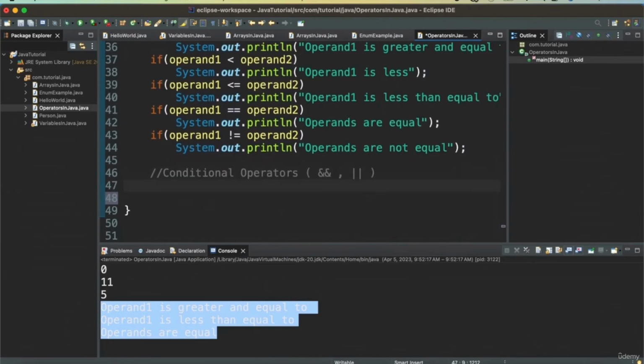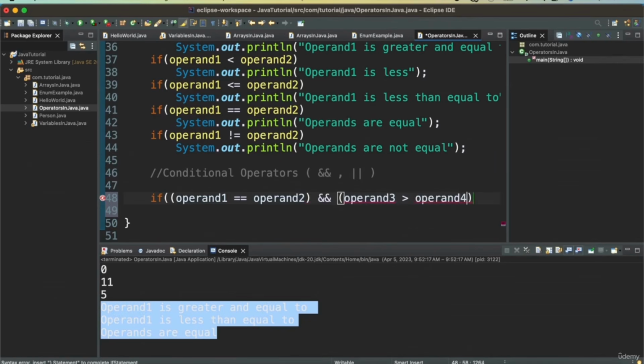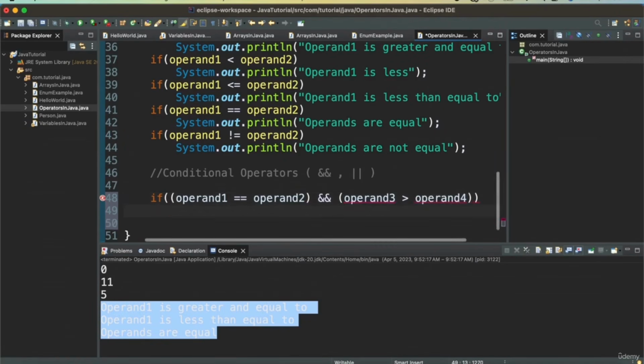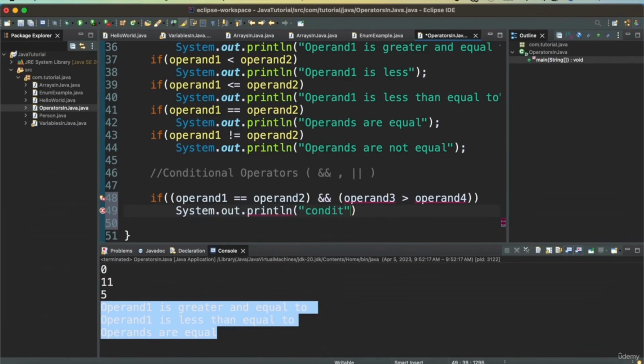Conditional operators are when you use two conditions together. Say suppose you have if operand 1 equal to operand 2, and you want to combine this condition with another condition, then you can do that. Say we have operand 3 greater than operand 4, then we can say condition is true.